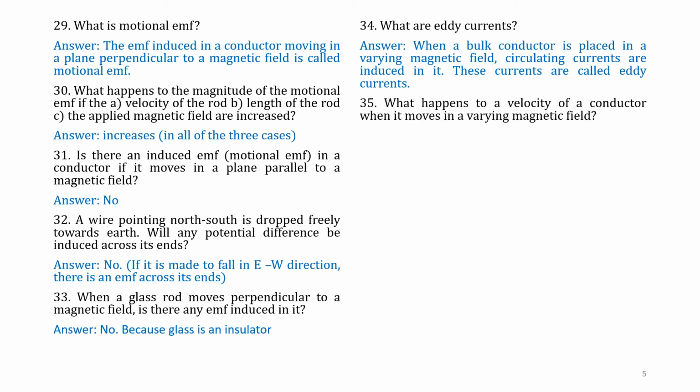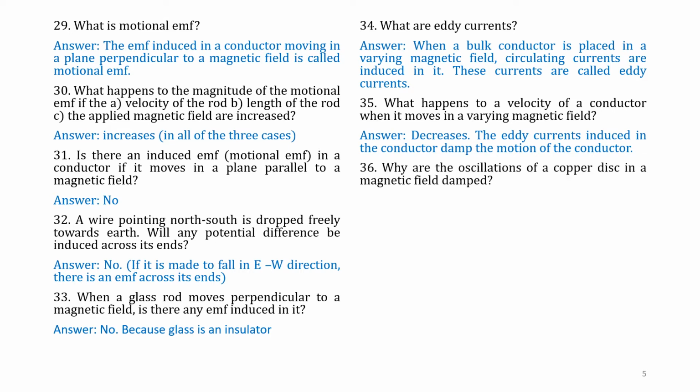Question number 35. What happens to the velocity of a conductor when it moves in a varying magnetic field? The velocity decreases. The eddy currents induced in the conductor damp the motion of the conductor. Question number 36. Why are the oscillations of a copper disc in a magnetic field damped?